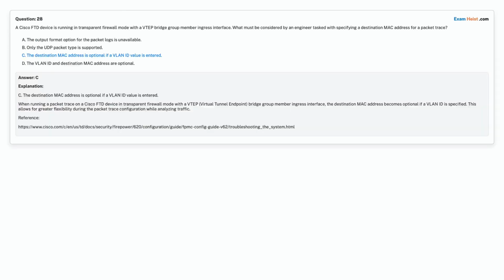Correct answer is Option C. The destination MAC address is optional if a VLAN ID value is entered.